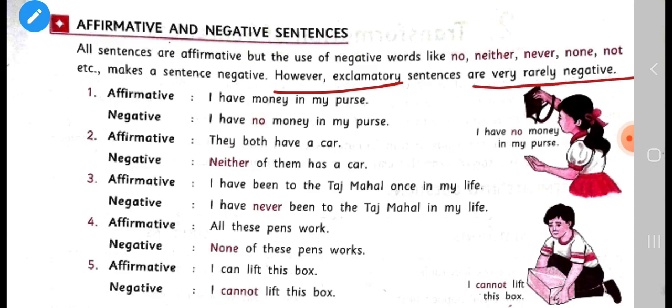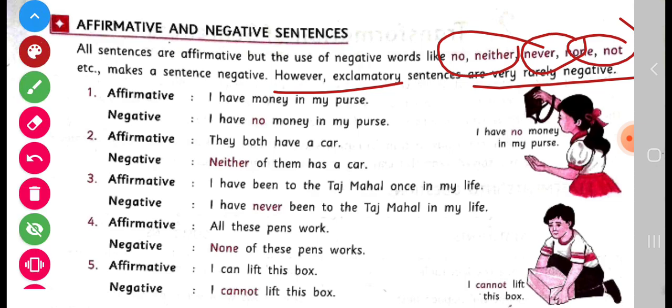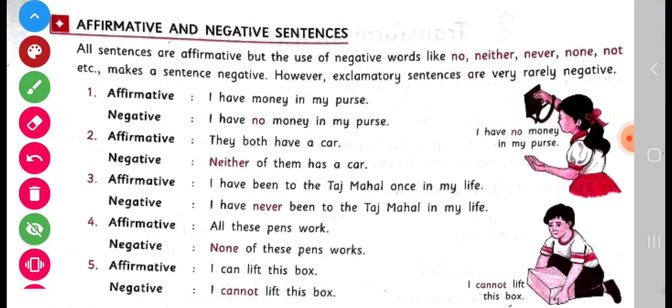Children, you know all the sentences are affirmative, but when you use negative words like no, neither, never, none, not, then the sentence will change into negative. For example, the first sentence is, I have money in my purse. This is affirmative.